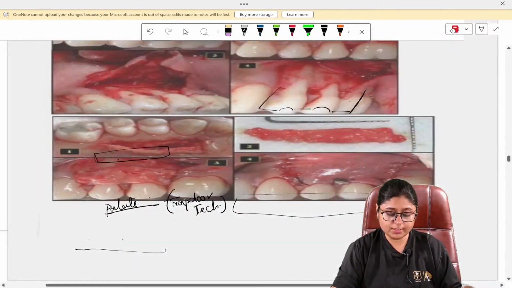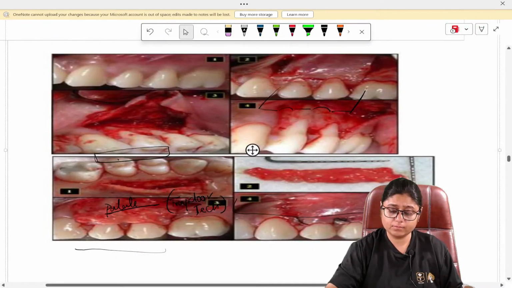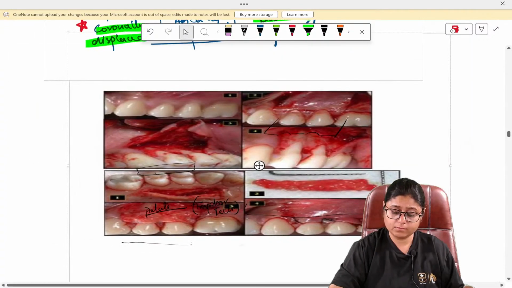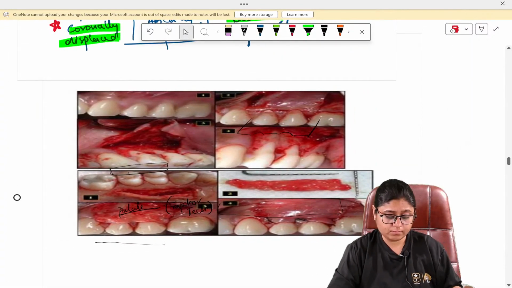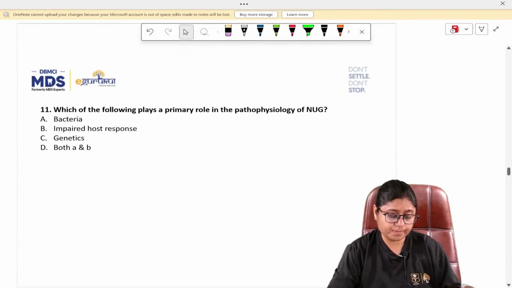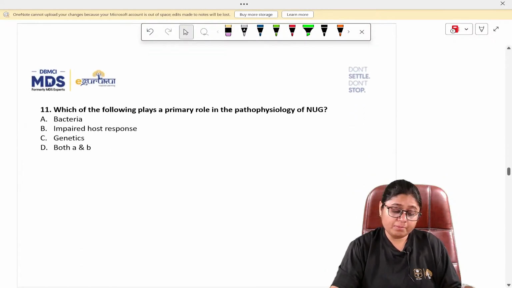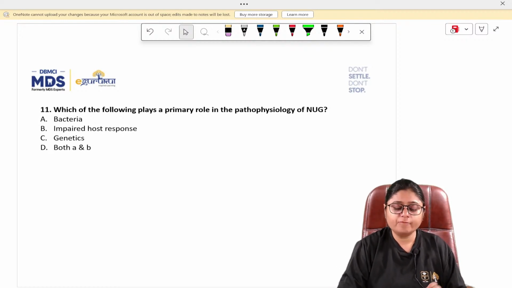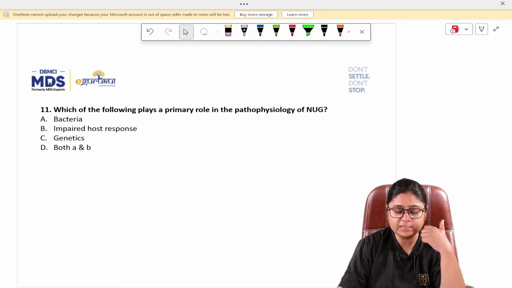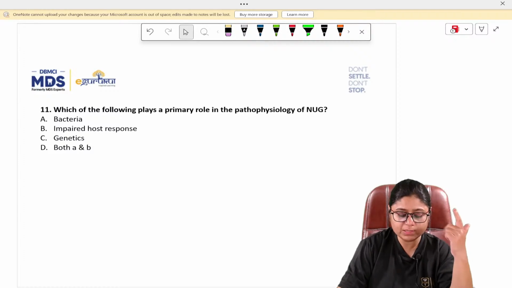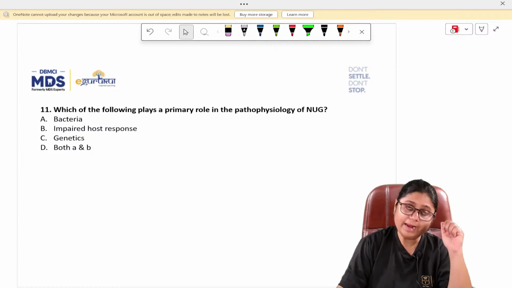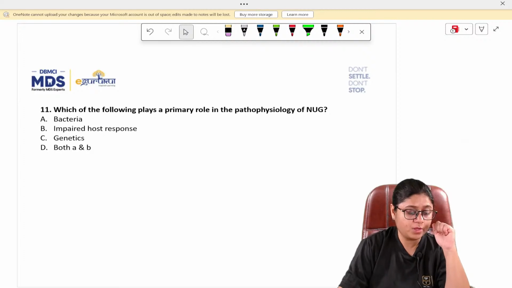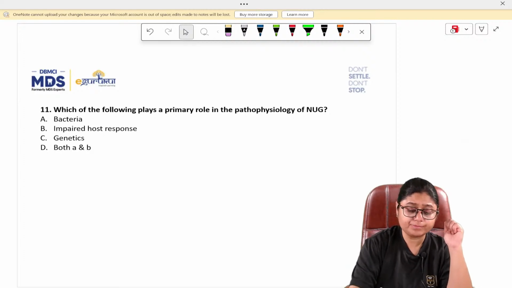Now, the next question is, which of the following plays a primary role in the pathophysiology of NUG? NUG is necrotizing ulcerative gingivitis. Option A, bacteria. Option B, impaired host response. Option C, genetics. And option D, both A and B. What is the answer to this question, guys?